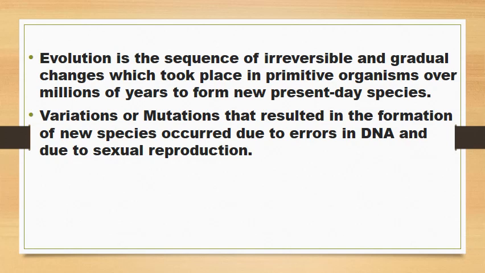Evolution is the sequence of irreversible and gradual changes which took place in primitive organisms over millions of years to form new present day species. Variations or mutations that resulted in the formation of new species occurred due to error in DNA and due to sexual reproduction.